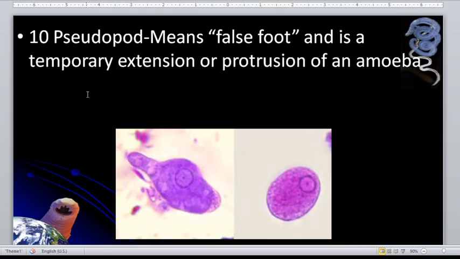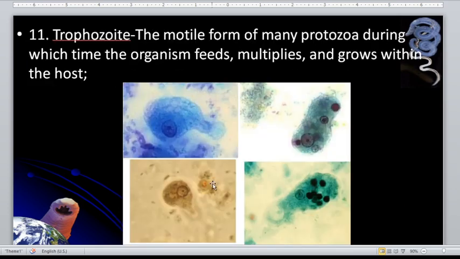So pseudopod means false foot, okay, and is a temporary extension or protrusion of an amoeba. And again, what are the two main functions of the pseudopod of the amoeba? First, that is their organ for locomotion. So they use it to move from a place to another. And aside from that, that is for phagocytosis.